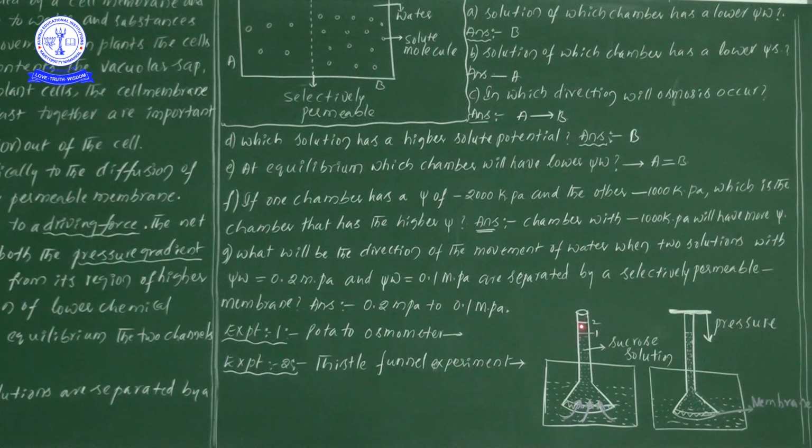Now, by giving some more time, we will observe the increase of the level of sucrose solution. Why? Based on this, what point are we understanding? Water always moves from the higher water potential to lower water potential, or water always moves from the higher chemical potential to lower chemical potential. So that is the main important thing we can understand from the first diagram.